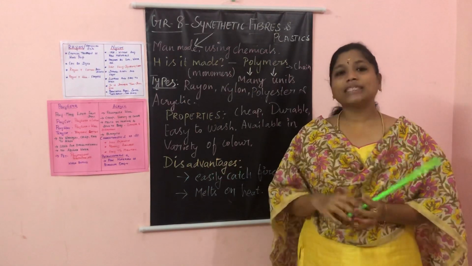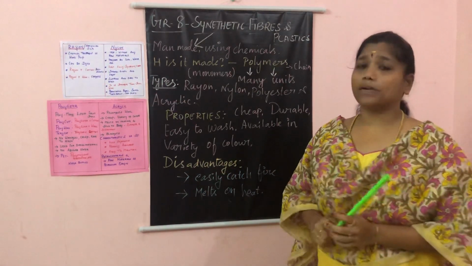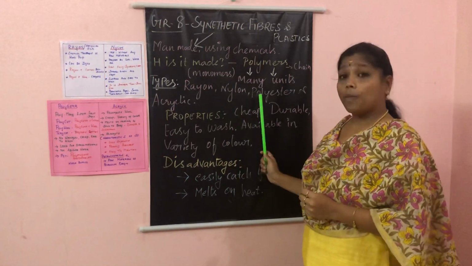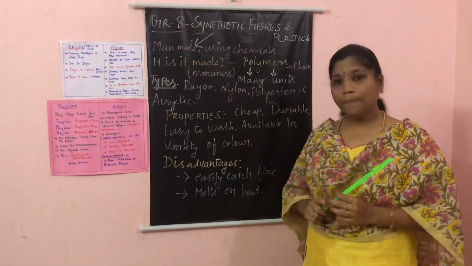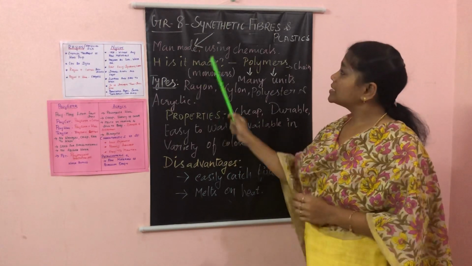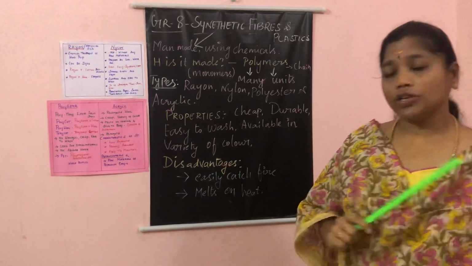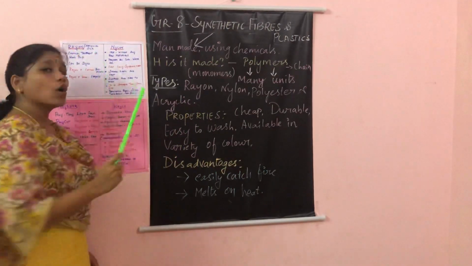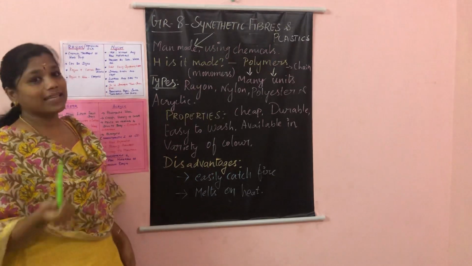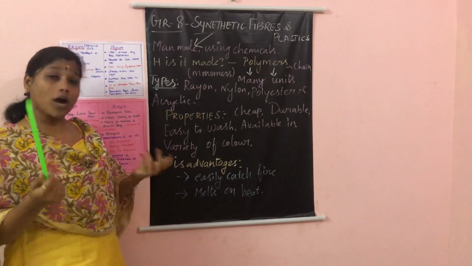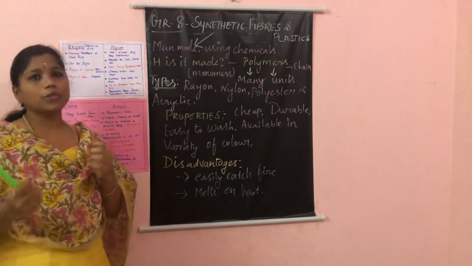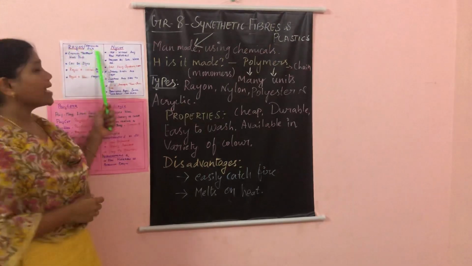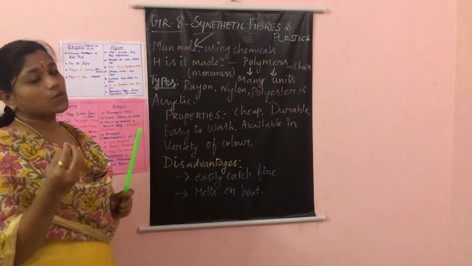Now, coming to the types of synthetic fibers. We have four types of synthetic fibers: rayon, nylon, polyester and acrylic. Now, let's move on one by one. First one is rayon. Rayon is also called artificial silk. Silk is normally a very costly material. Am I right? We purchase it for our weddings and festival times. But rayon is an artificial silk which is very cheap.